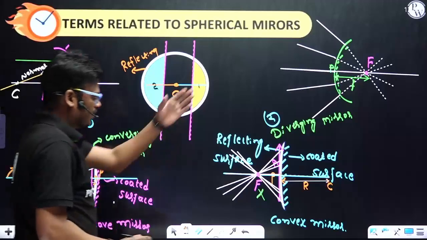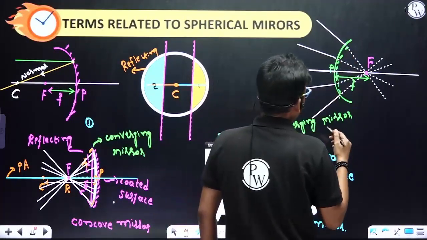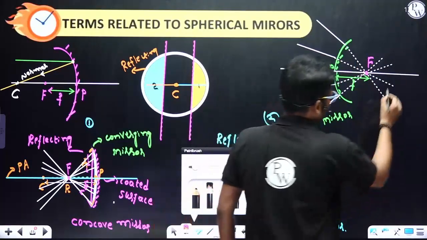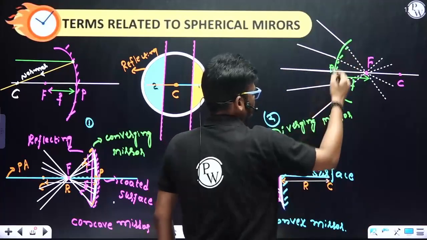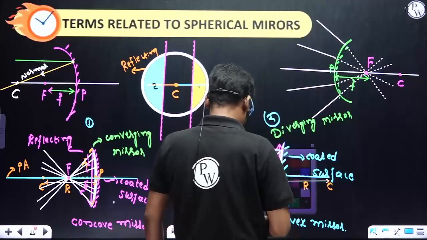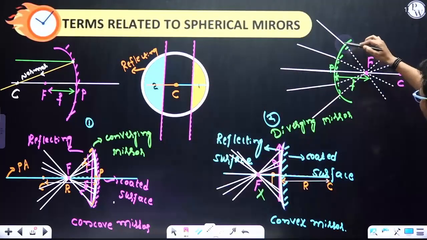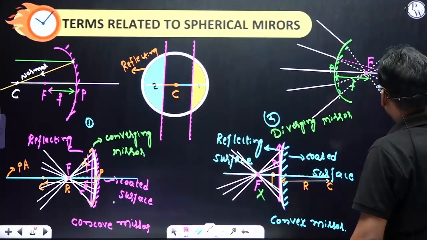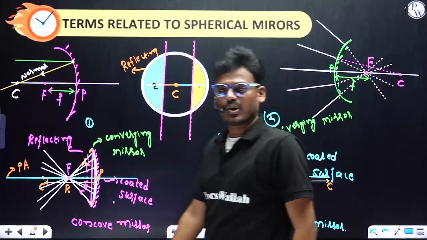Clear. Here also, in the same way, the point of incidence to the center of curvature. If I consider this is the center of curvature in this particular case, then this is the point of incidence. So this is the center of curvature, and this is the point of incidence, and this line we call the normal. Clear.